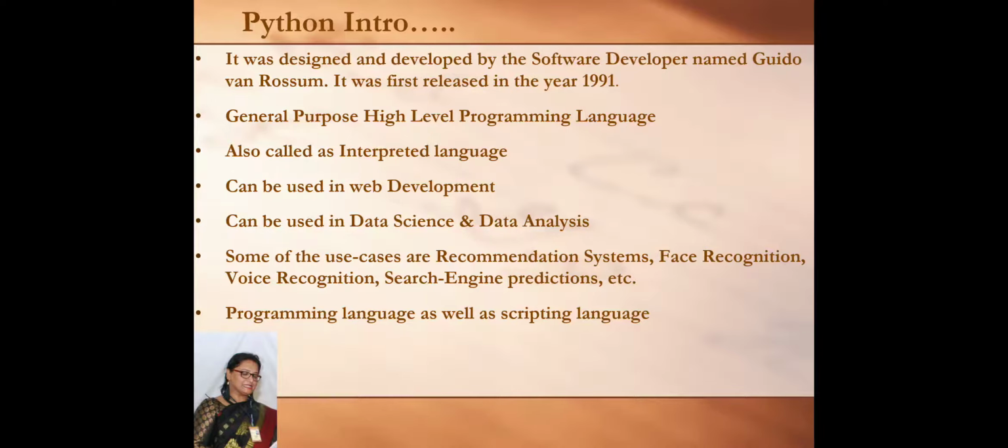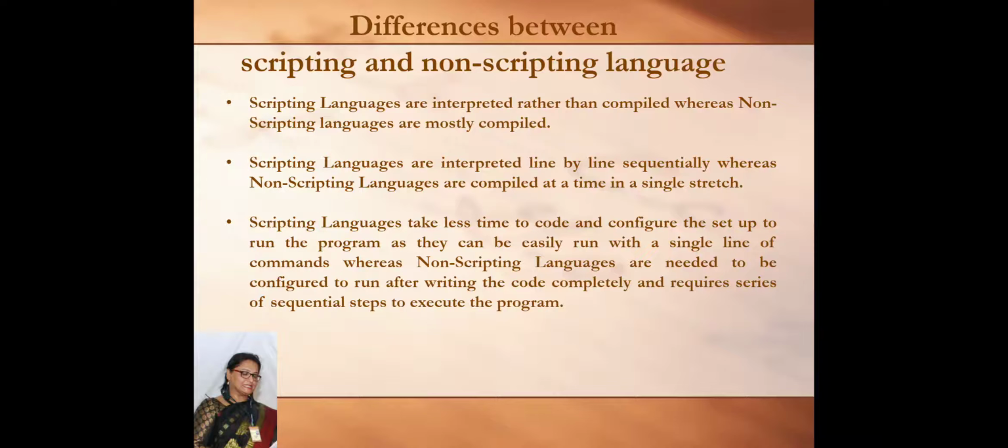Now what do you mean by scripting language? Here are the differences between scripting and non-scripting languages. Scripting languages are interpreted rather than compiled, whereas non-scripting languages are mostly compiled. That means scripting languages are interpreted, not compiled.